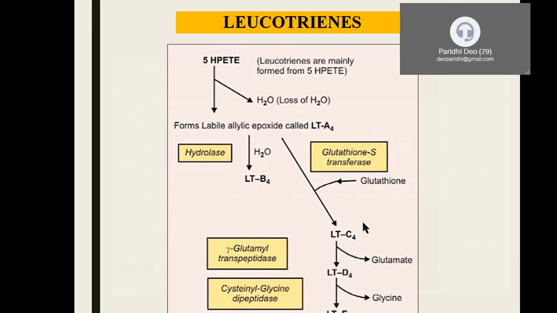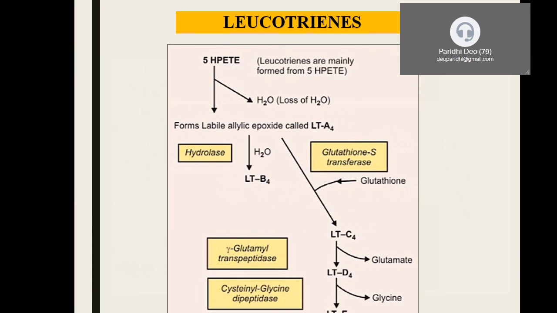Now coming to the other leukotrienes, like leukotrienes C, D and E. What will happen to them? The same molecule LTA4, with the addition of a glutathione molecule and with the help of an enzyme called glutathione S transferase, transfers the group into the molecule and synthesizes LTC4, the leukotriene C4 series. I told you glutathione is a tripeptide made up of gamma glutamyl cysteinyl glycine. So glycine is a component of glutathione and glutamate is also a component.